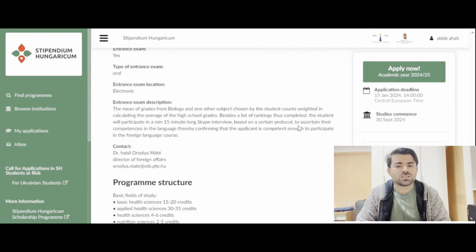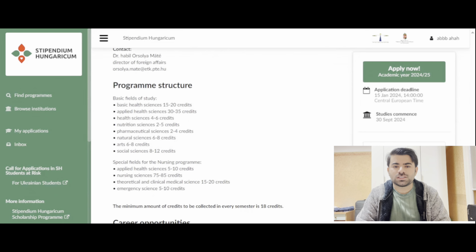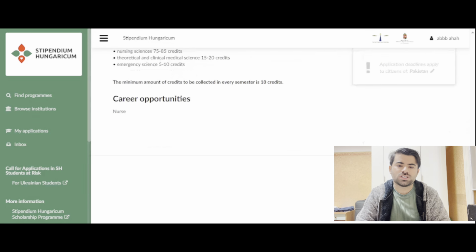And this is the coordinator. You don't need to contact them at this moment, but you can contact them whenever you are here, or if you want to ask some serious questions. And this is the program structure, you can study it. And career opportunities, this is NAS.